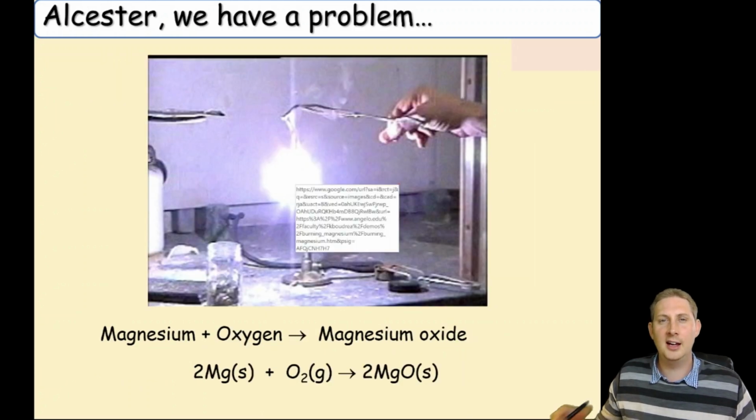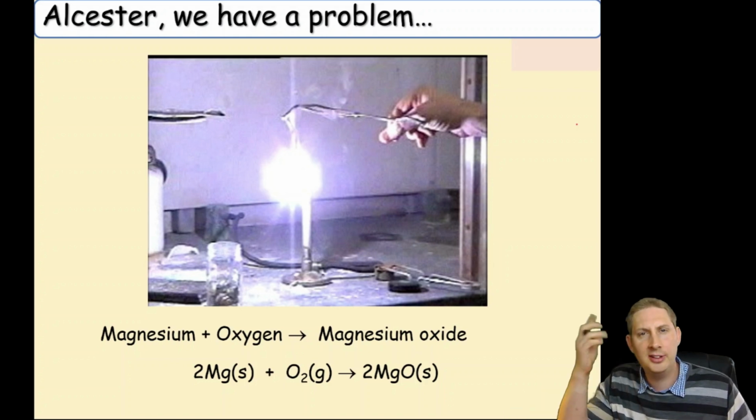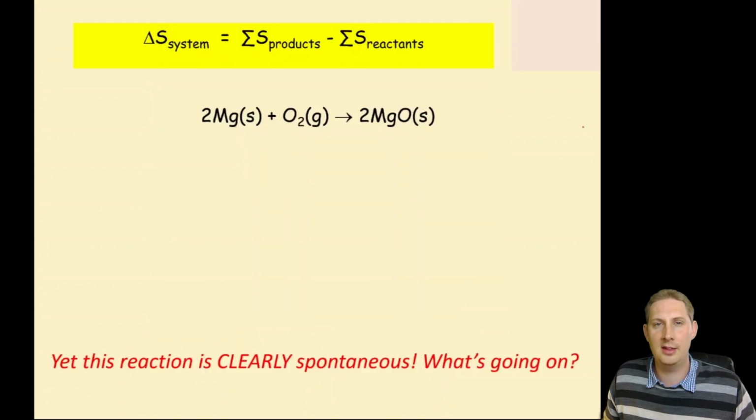So let's consider the oxidation of magnesium. Magnesium and oxygen forming magnesium oxide. Well, clearly here we are ending up with a more ordered state. But yet this is clearly a spontaneous reaction. So how do those two things go together? Well, let's just convince ourselves that there is actually a decrease in entropy.